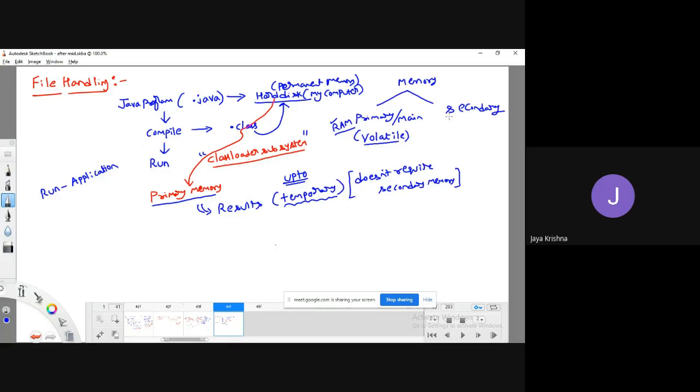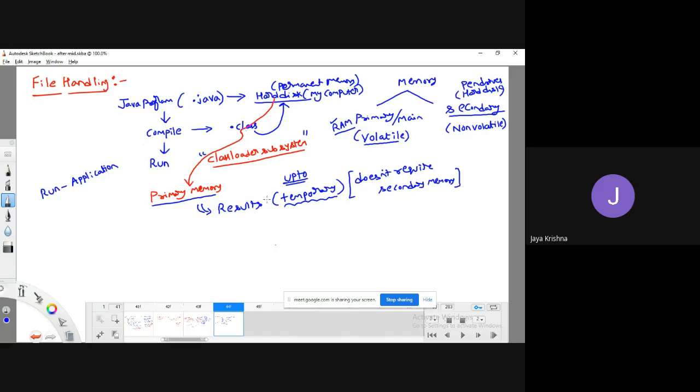What about secondary memory? It is any kind of hard disk, pen drive, anything where we can save the data permanently. The data present here is non-volatile, meaning that the data won't change with respect to power. Even though power is lost, the data won't be lost here.